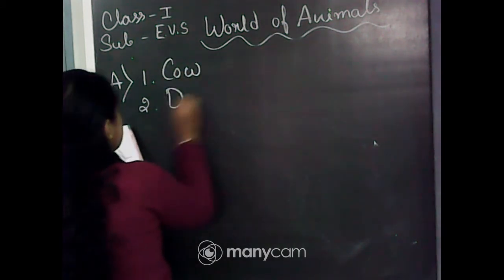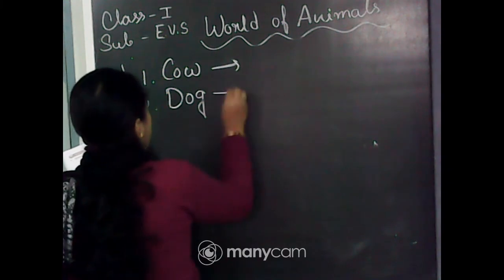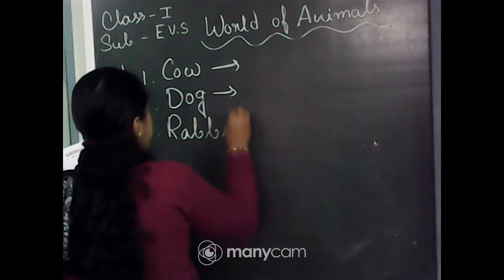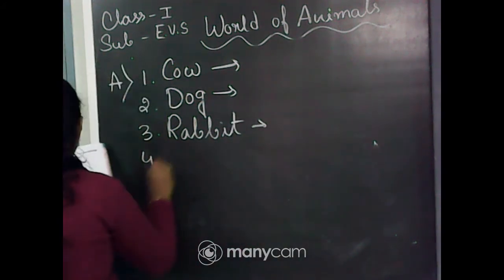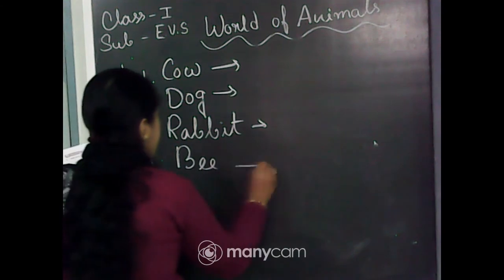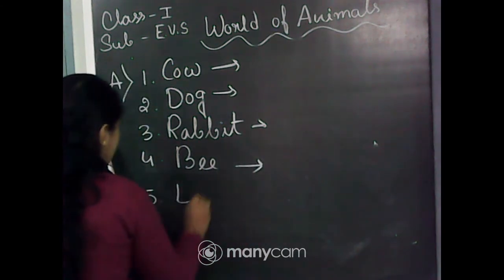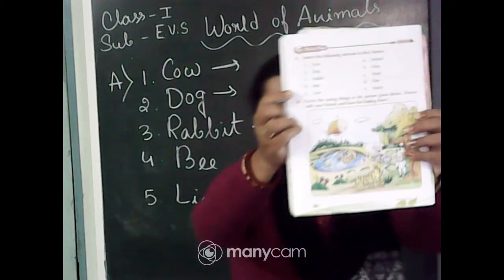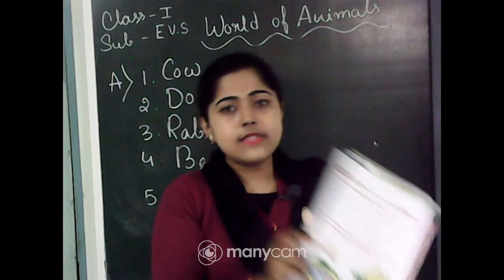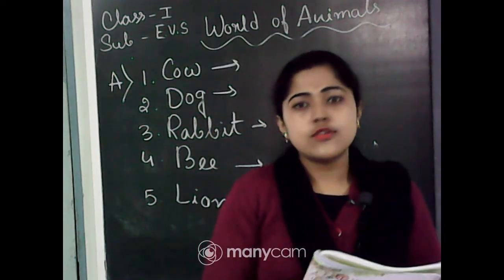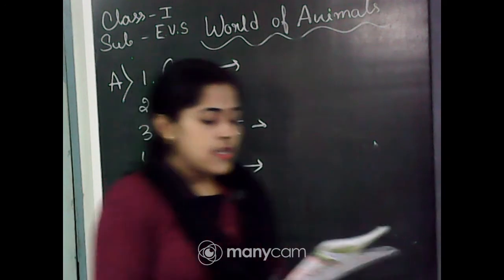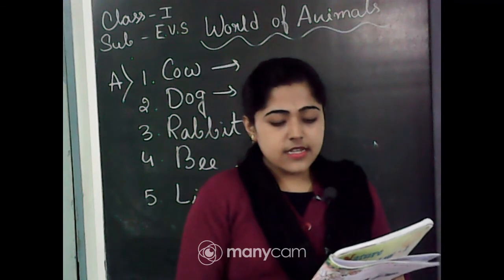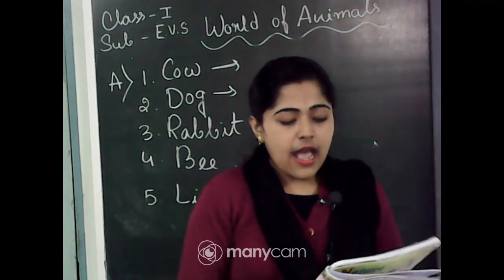Question 2 is dog. Question 3 is rabbit. Question 4, bee. Question 5, lion. So on the left side you get the name of the animals, and on the right side their home is written. So you have to match those animals. So first one is kennel, second is hive, third is shed, fourth is den, and fifth is hutch.